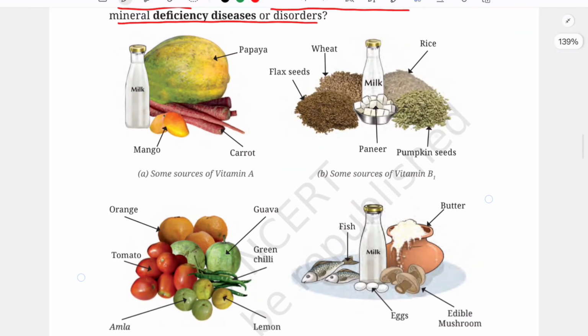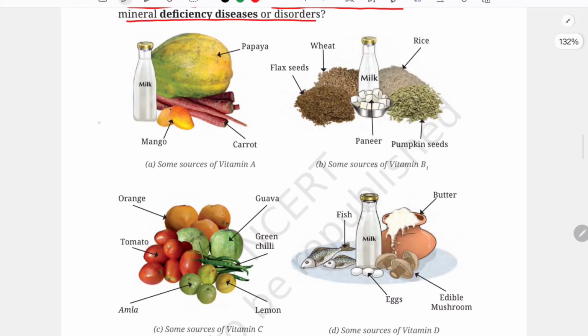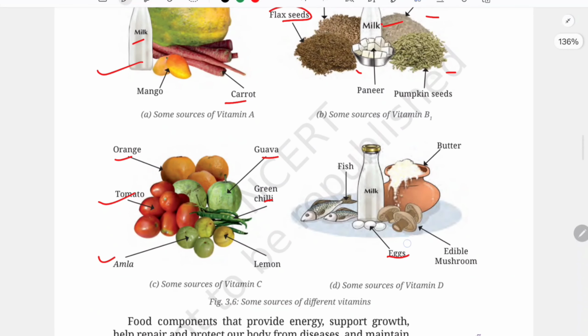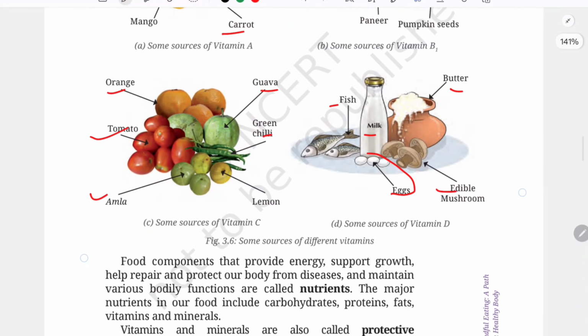So some sources of vitamin A, vitamin B1, vitamin C and vitamin D are given here, which we have already done. Vitamin A: mango, carrot, papaya, milk. This milk is very important for our body, and including the fruits. Vitamin B1 you can get from seeds like flax seeds, wheat, rice, pumpkin seeds, paneer and milk. And for vitamin C, you have orange, guava, green chili, tomato, amla. These are all rich sources of vitamin C. And for vitamin D, we have eggs and exposure to sunlight also, and edible mushrooms, butter, fish and milk. These are some of the good sources of vitamin D.